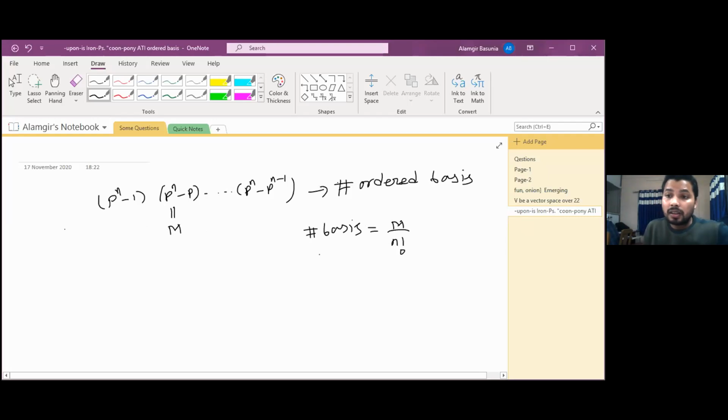Why is this? Look here. Okay, just look at the example, it will be clear.